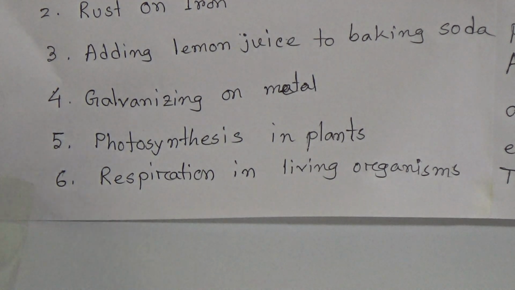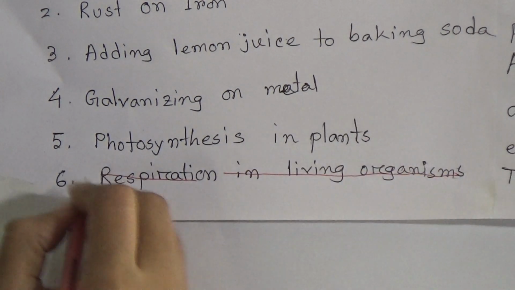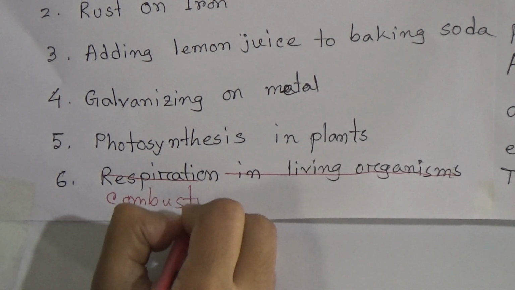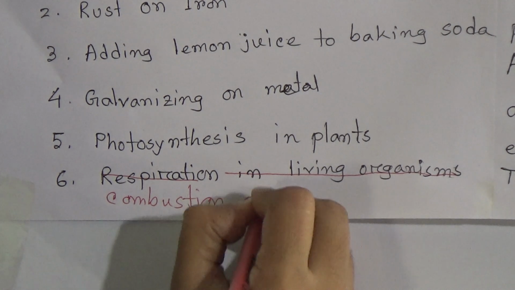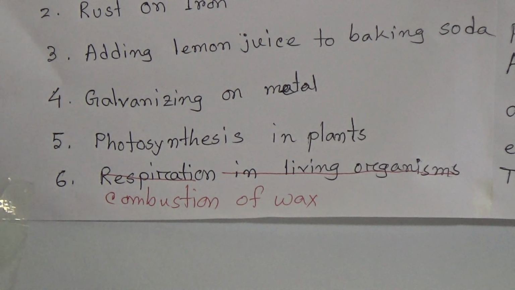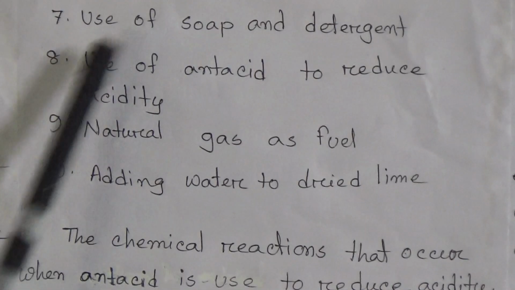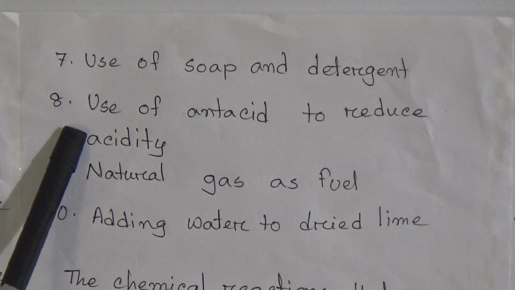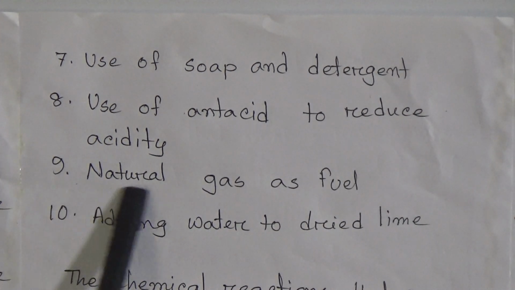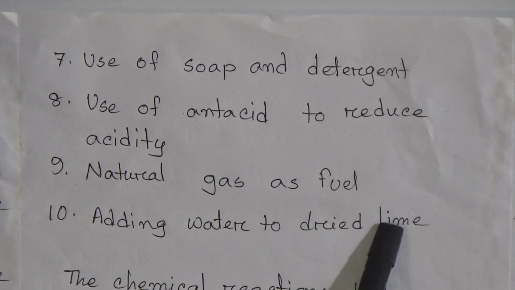Number 6 is respiration in living organisms. Sorry dear students, this is a double. We can write here combustion of wax. Now come to the next one, use of soap and detergent. Next one is use of antacid to reduce acidity. Number 9, natural gas as fuel. Number 10, adding water to dried lime.